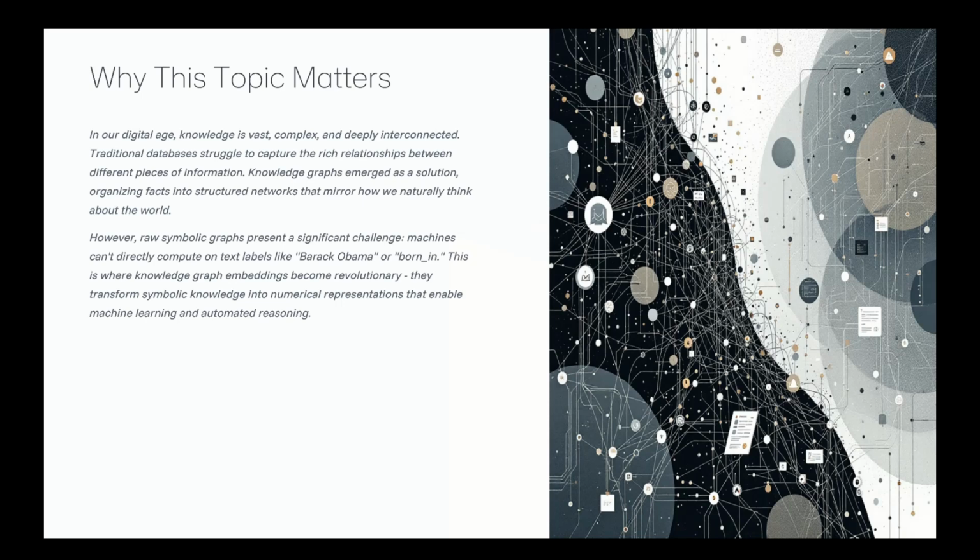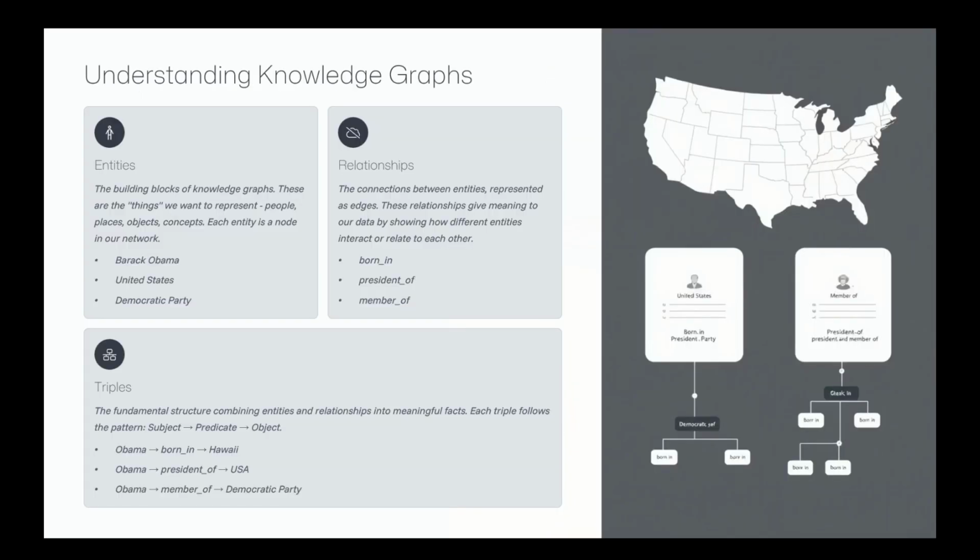The challenge, though, is that computers can't really do maths on words like myself, Aniruddha, or words like born in, live where. That is where embeddings make a huge difference. They turn words into numbers that machines can reason with. Let us quickly break down what a knowledge graph is.